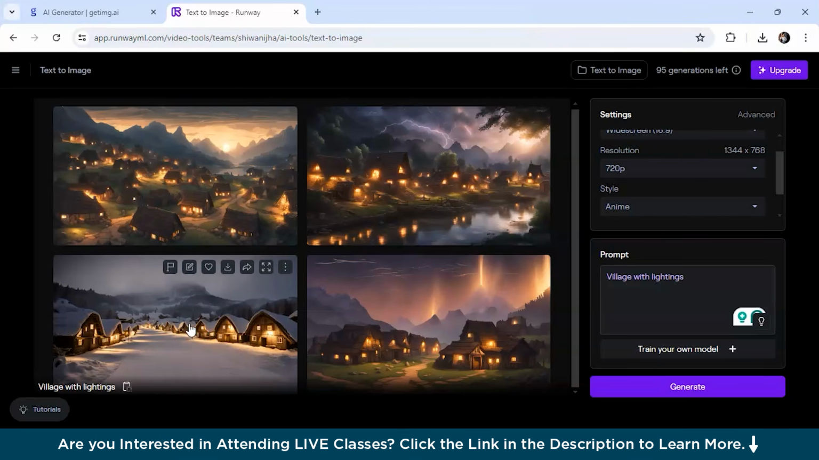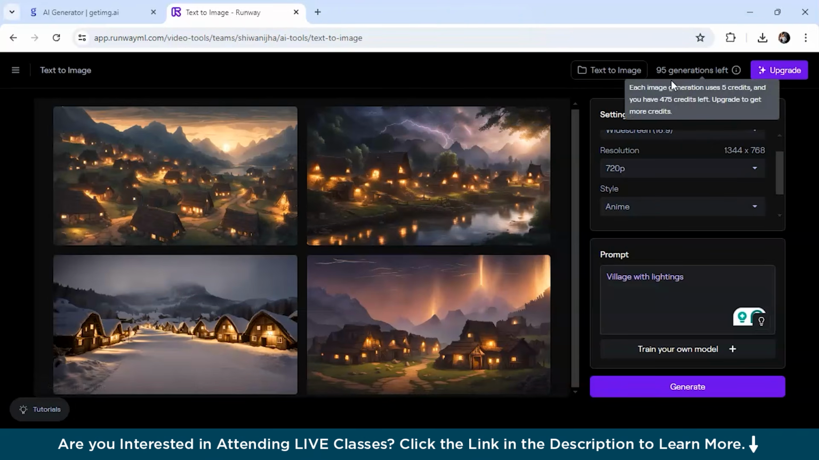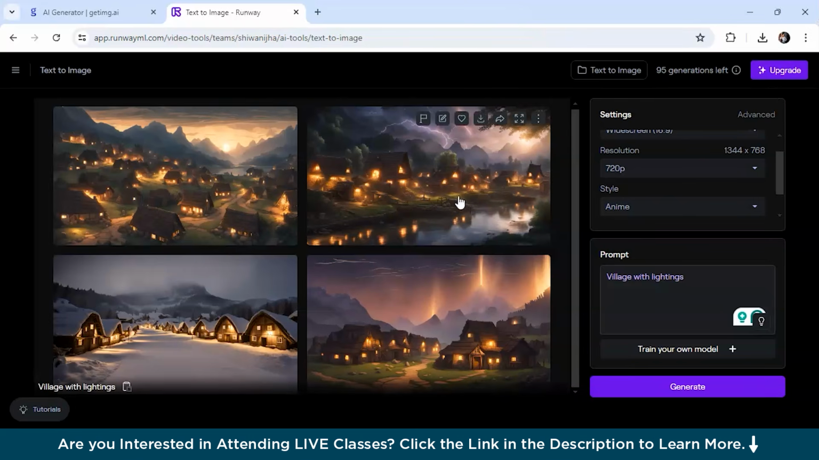In order to rate the quality and performance, both, I would rate it 6 due to the higher credit cost per image, because for each image generation it costs around 5 credits. So you see I have 95 generations left now. And if I complete this, again I have to upgrade to another plan, which is comparatively expensive. So this was all for Runway AI, which was pretty cool. So let's check out the other AI tool.